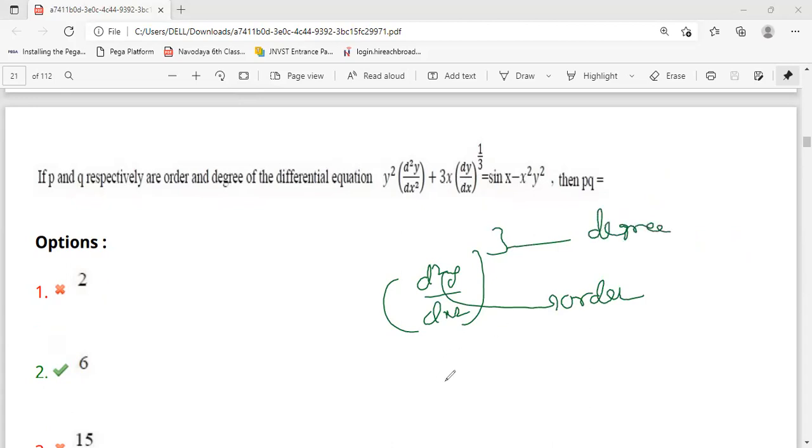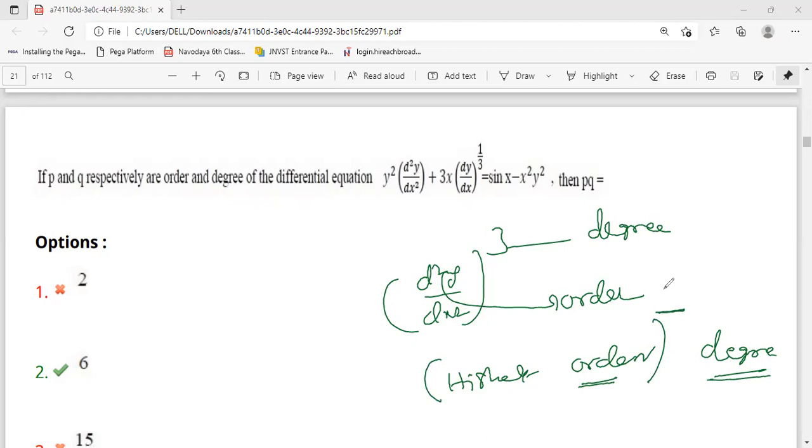Always we have to ensure the highest order. Maybe the degree will be small, but if the order is highest, that degree only we have to consider. First we have to see the order. For order, which derivative is there? Suppose it is first, so order is 1, like that. I will write it here. In this case, d square y by dx square means order is 2, degree is 3.